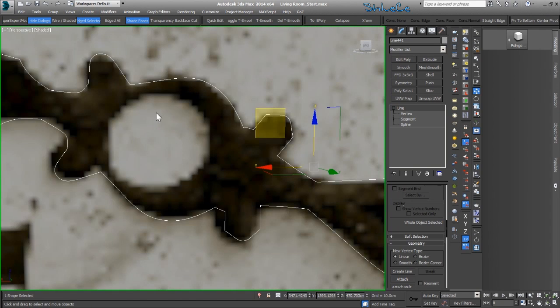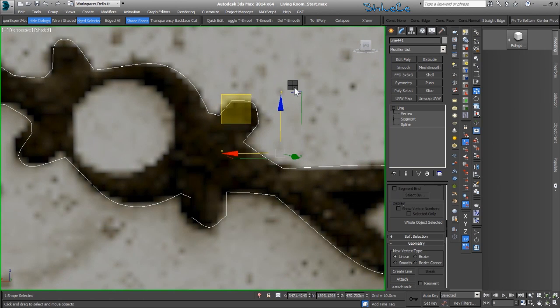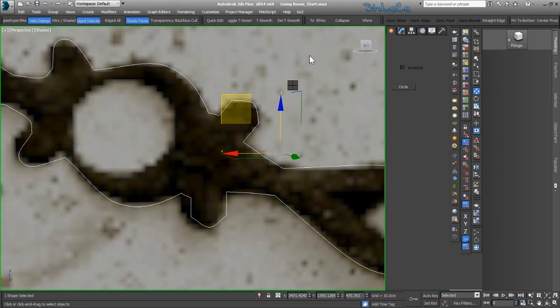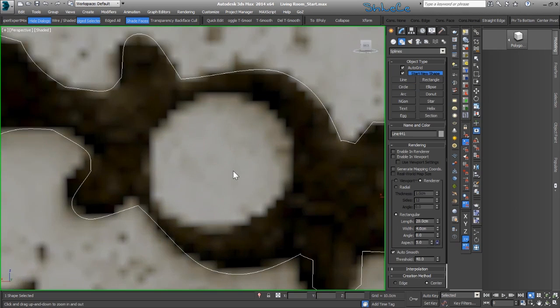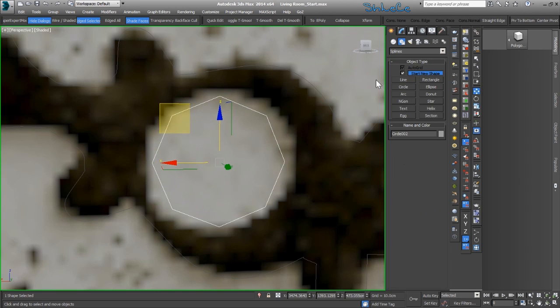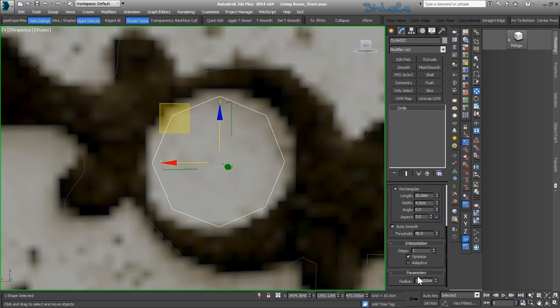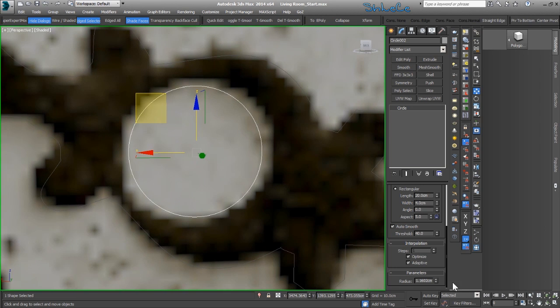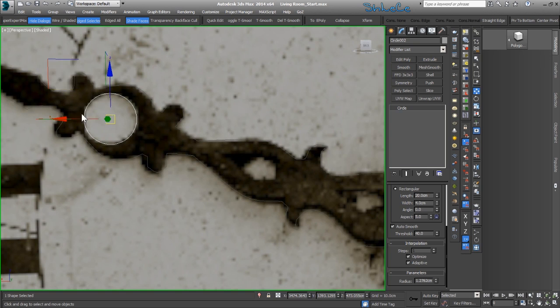We also have a couple of holes here, so before getting into the next one I'm going to use a circle. Okay, now let's make it adaptive and increase its radius. So this is fine. Now duplicate this one around.